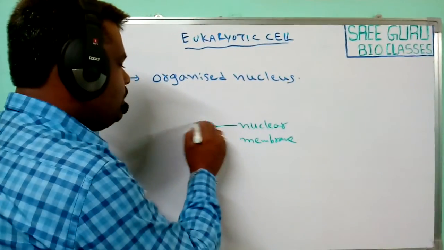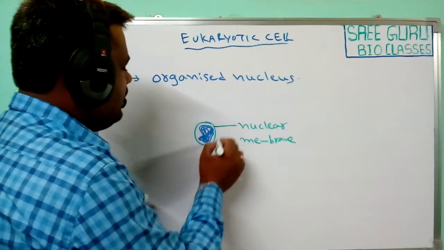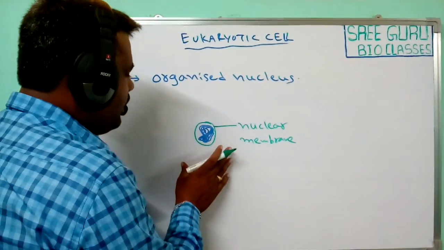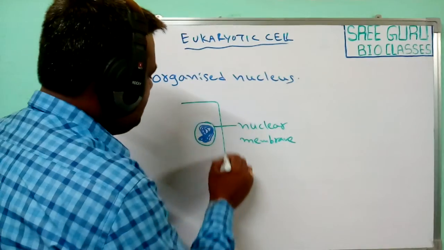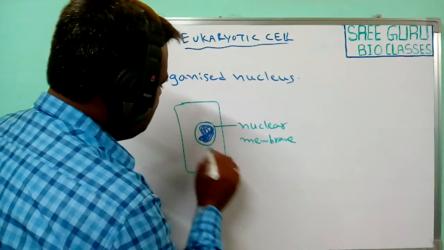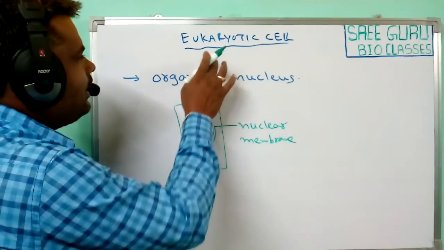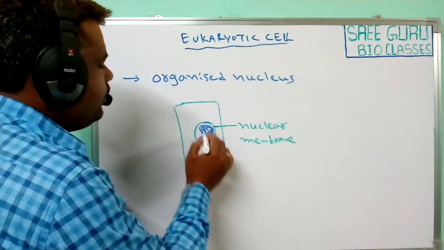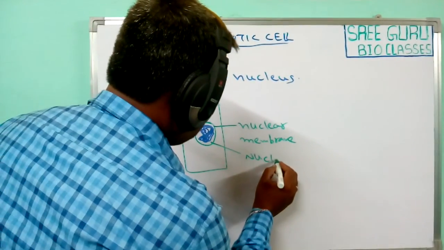Presence of this nuclear membrane, this organization, is known as the nucleus. So when we observe a nucleus inside the cells, that is known as eukaryotic cells. So eukaryotic cell means the cells have an organized nucleus.